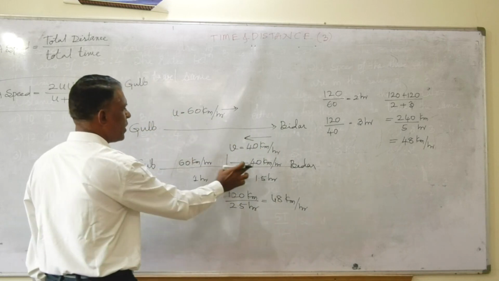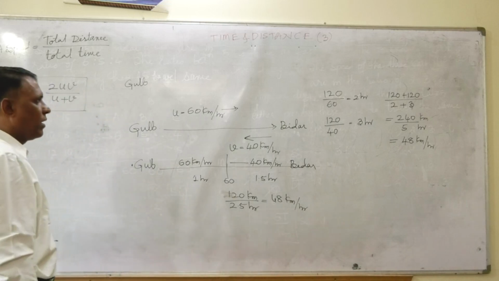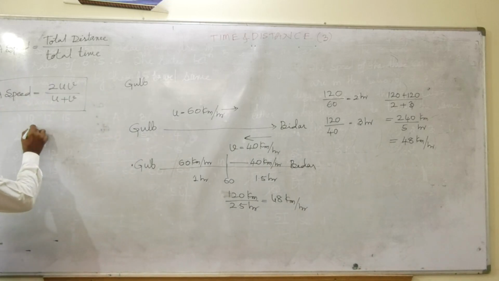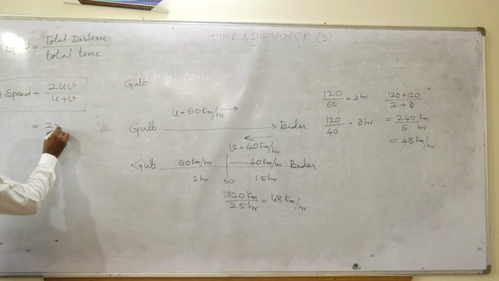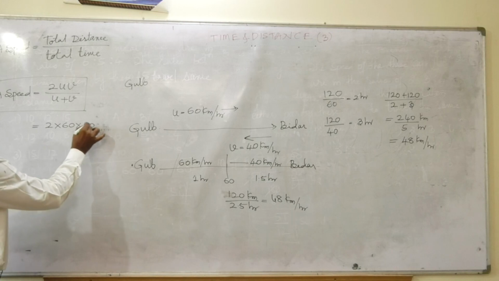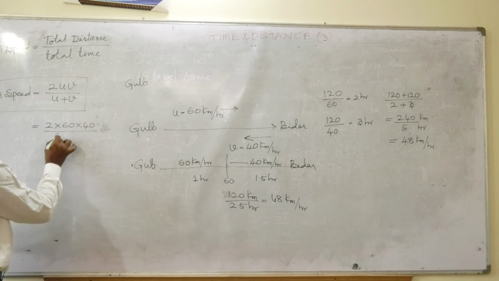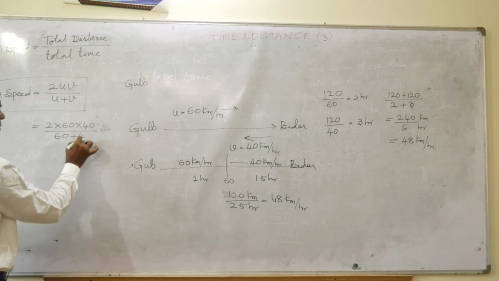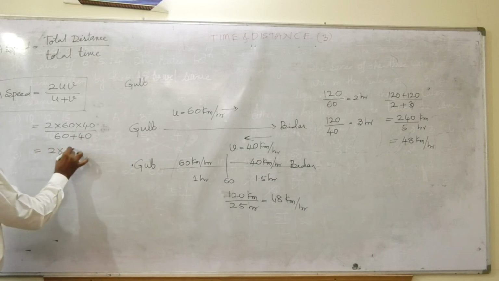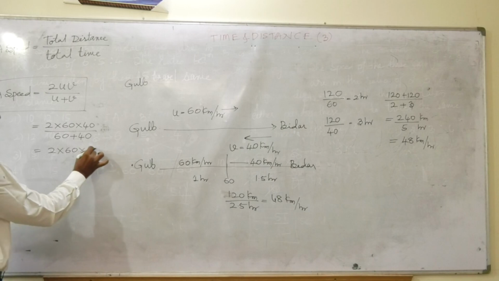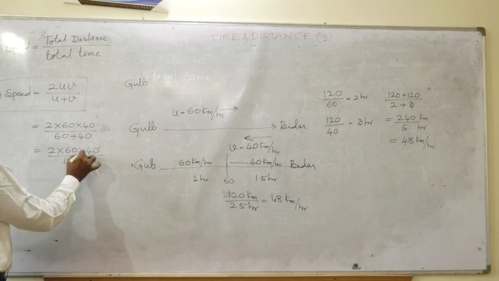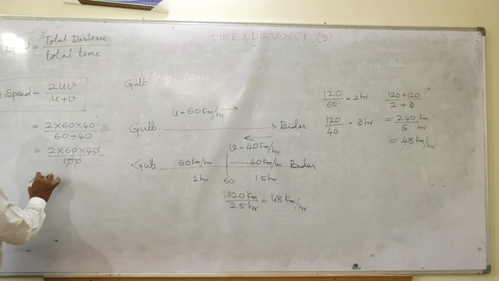Now, if I substitute the data, I'll get the same answer. 2 into 60 into 40 divided by 60 plus 40. You see here? 2 into 60 into 40 divided by 100. I'll cancel these two 0s.